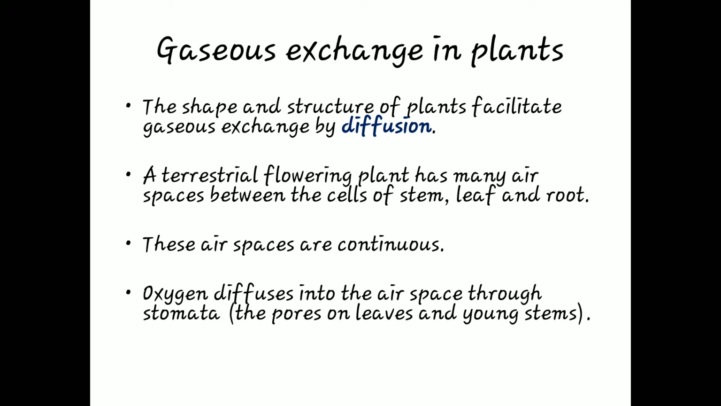Gaseous exchange in plants. Now one by one we will see what are the different structures where the gaseous exchange takes place in plants. The shape and structure of plants facilitate gaseous exchange by diffusion. So the structure or the part where the gaseous exchange takes place is very specific. It has a specific shape and structure, so it will be easy for the plant to exchange gases there, and the gaseous exchange takes place by simple diffusion.